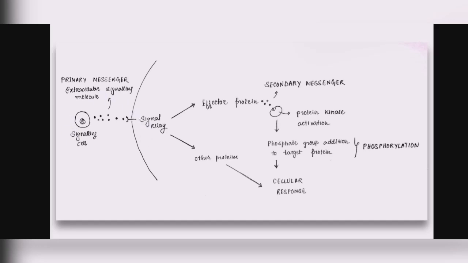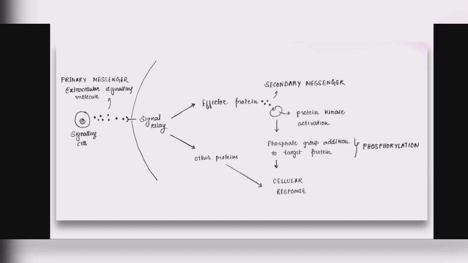So talking about the primary messenger, it is very simple. If you associate this process with your own life, as a generalized aspect, we can say that food is our primary requirement, and then shelter and family and everything else come as our secondary requirements to sustain our life, isn't it? That means without food, the other things, like finding a shelter or transportation and everything else, would never be possible, because we wouldn't live without food, isn't it? So that's the primary requirement.